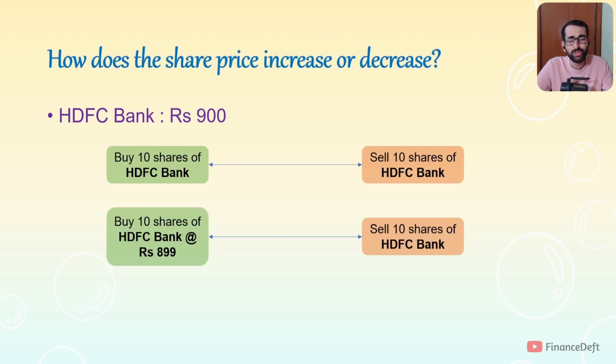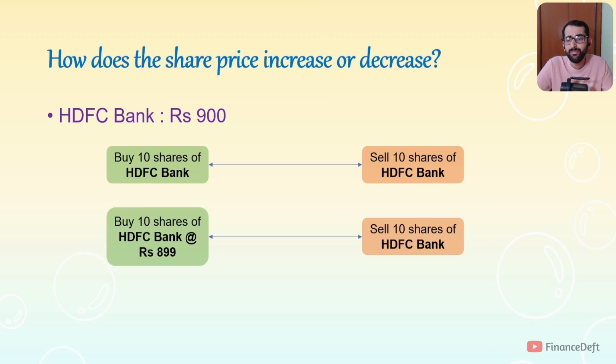If it is one or two shares of a highly liquid company, it is okay to place a market order. But if you're selling in huge bulk and it's a less known company with very low trading volume, then you have to put a limit order. So we have seen how the price can decrease. Now let's see how the price can increase.